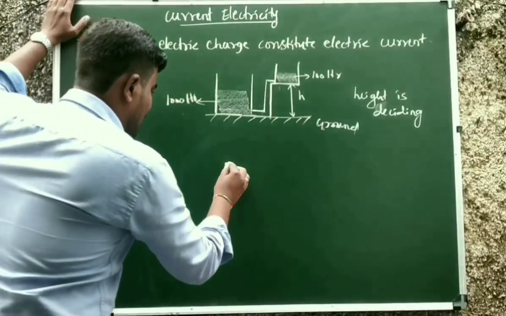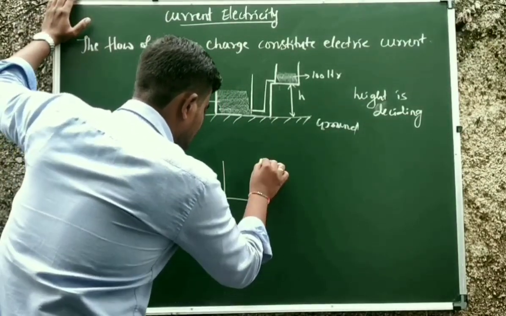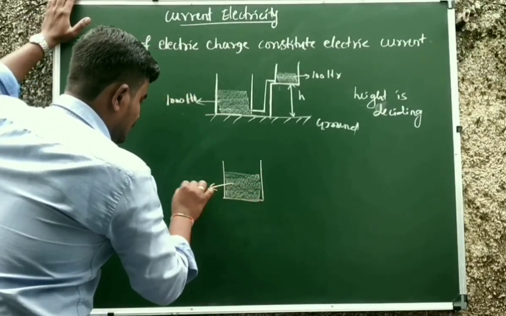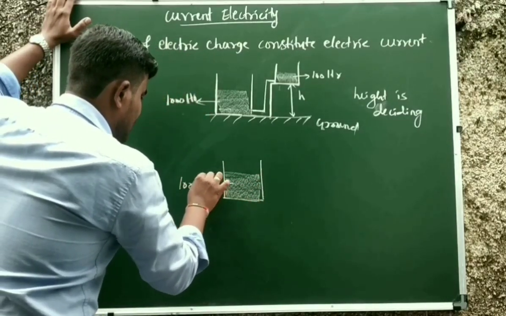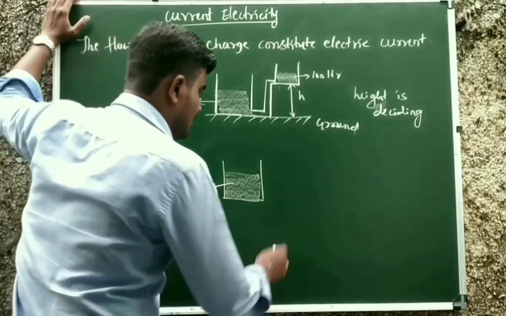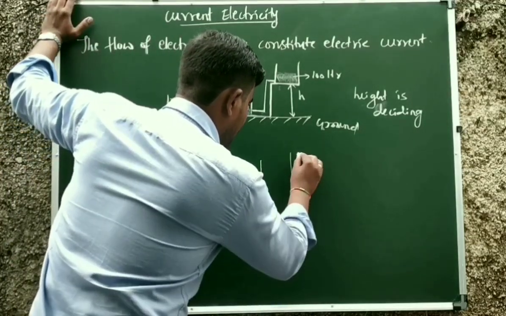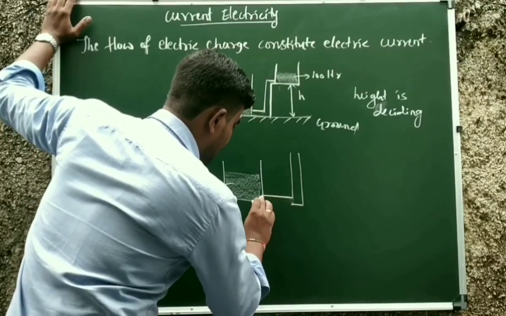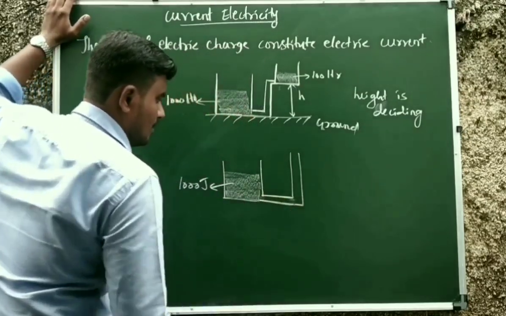Similarly, one more example. See here. This is a container. This container is having 1000 joule of heat. Heat is a form of energy. And one more container, and these two are connected.